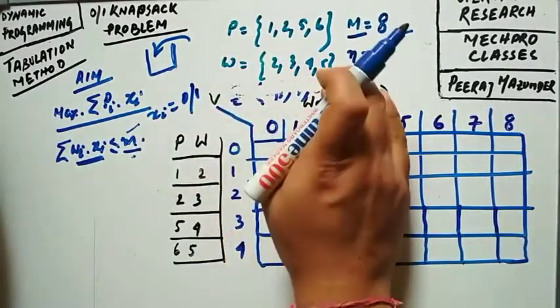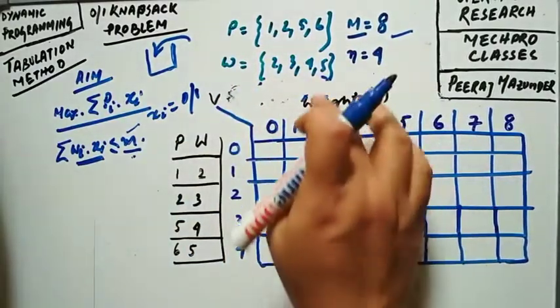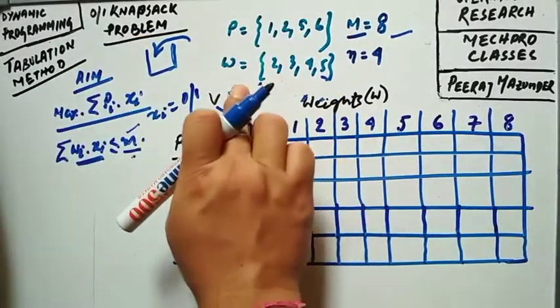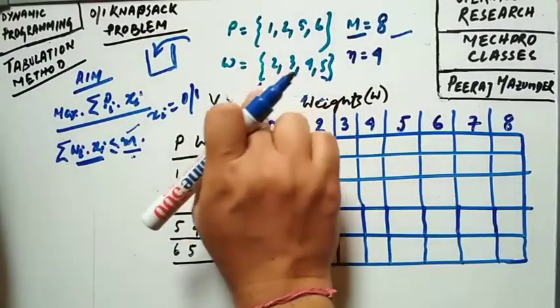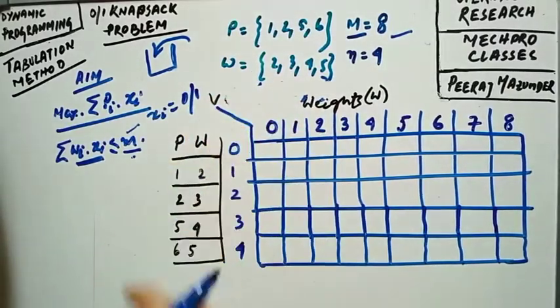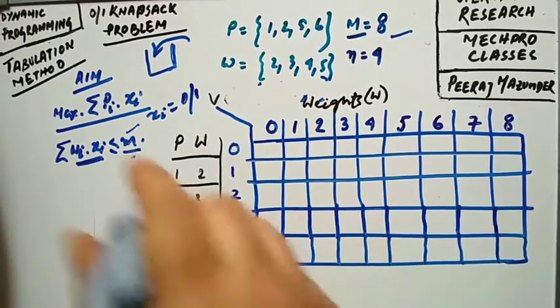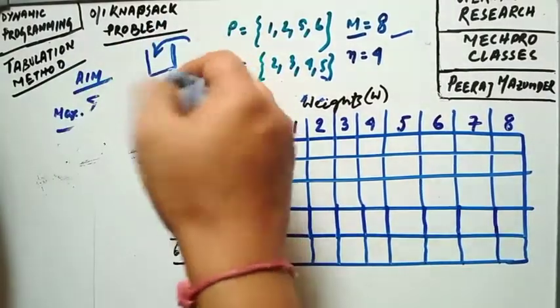Okay, because we cannot split any of the objects for this particular problem, as this is a 0-1 knapsack problem, which means you have to consider a whole object at a time. That is, you cannot split like the previous one. In the normal knapsack problem you always have the option to split. For this particular one you cannot split. You have to either consider it or not at all.